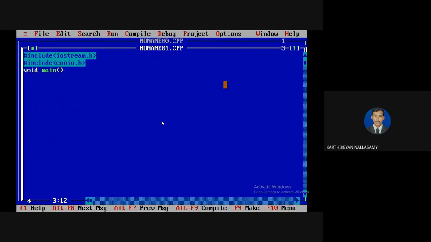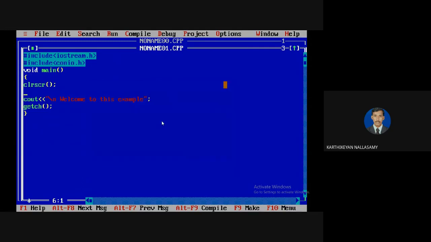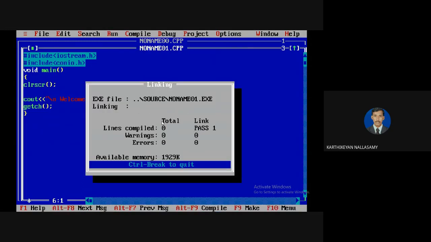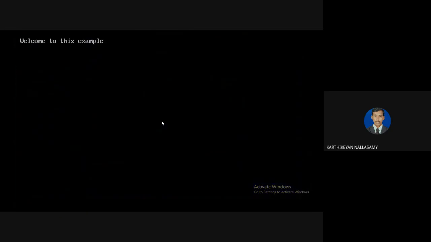For example, I'm going to write a simple program. So welcome to this example. Now I'm going to close this. Now I'm going to run the program. So no error. I'm going to run it. So it shows the output.